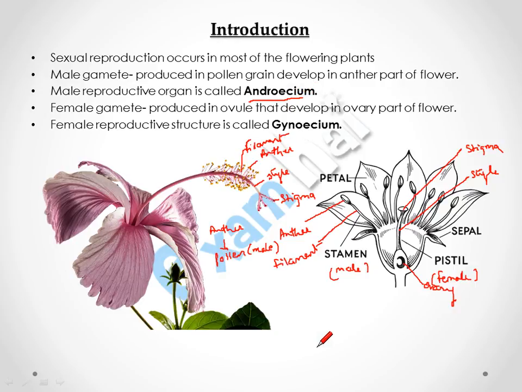And in the ovary part, ovules are produced, in which the female gametes are developed, and the female reproductive structure is also called gynoecium.